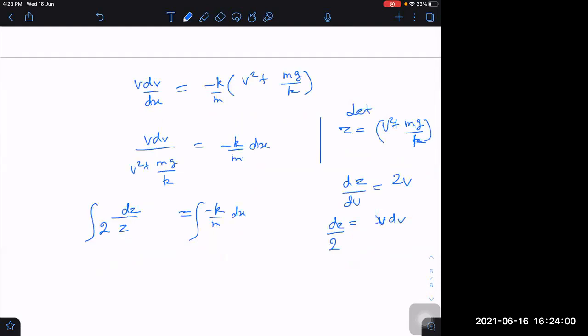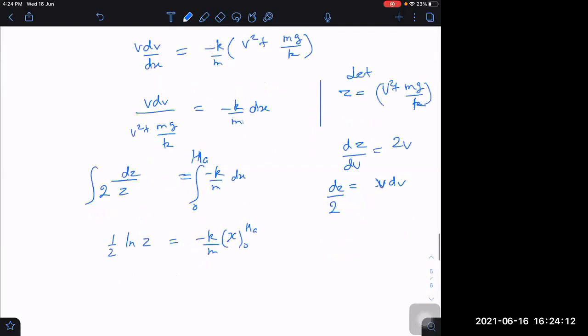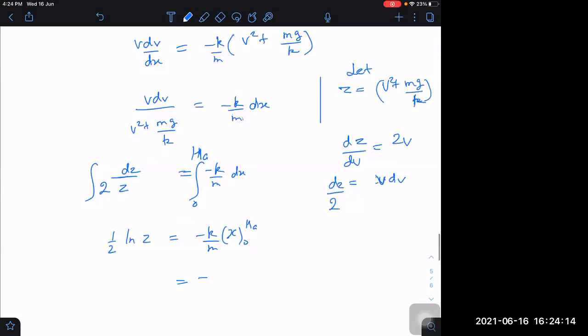First of all, let me write the answer: 1 by 2 log z is equal to minus k by m into x. x has limits 0 to height of ascent, so it will become minus k into height of ascent by m.